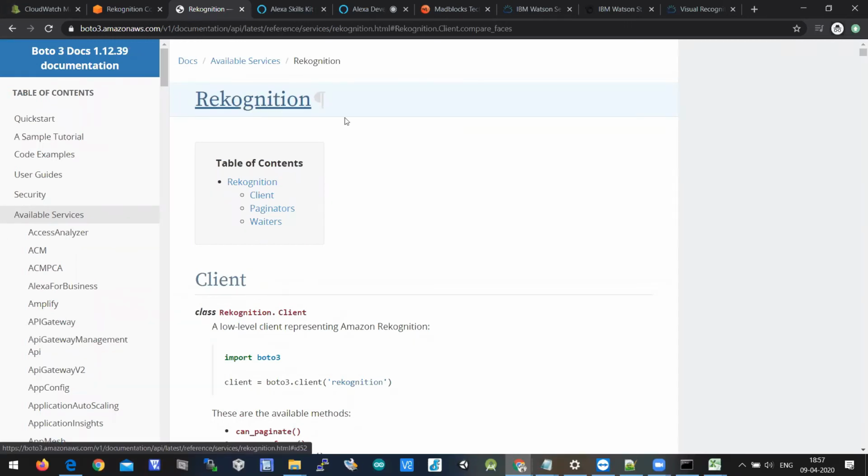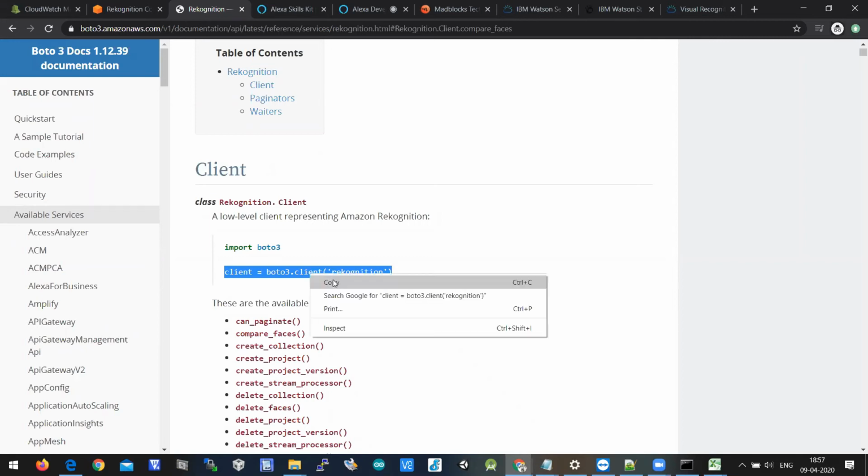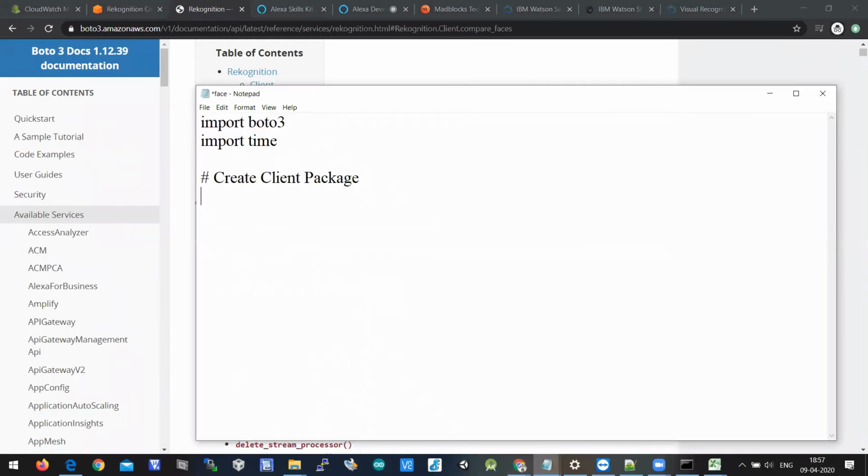In the Rekognition service, there is a documentation page called client, on how to create a client. So you need to import a package called Boto3, which is what we wrote in Notepad. And there is a function, client object equal to Boto3.client of rekognition. Using this syntax, we need to define here creating a client object.